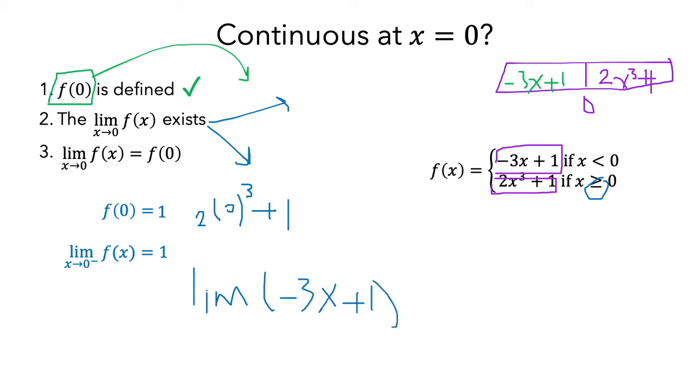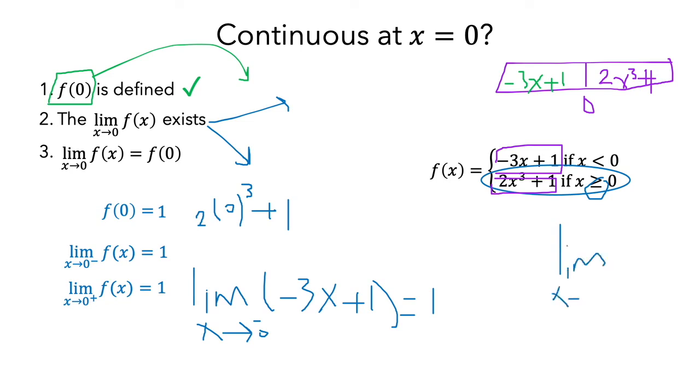When x approaches 0 from the left, I just replace 0, so I get minus 3 times 0 plus 1, which equals 1. So the limit from the left is 1, and the limit from the right is also 1, because when x goes to 0 from the right, I replace into the function 2x to the power 3 plus 1, and I also get 1. That means the limit exists and equals 1.